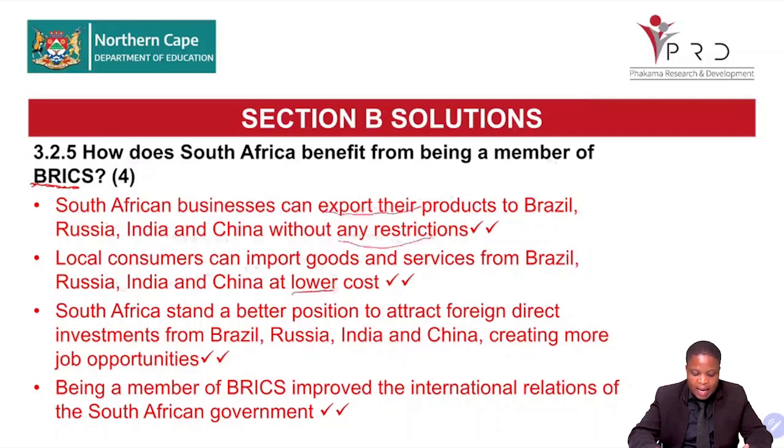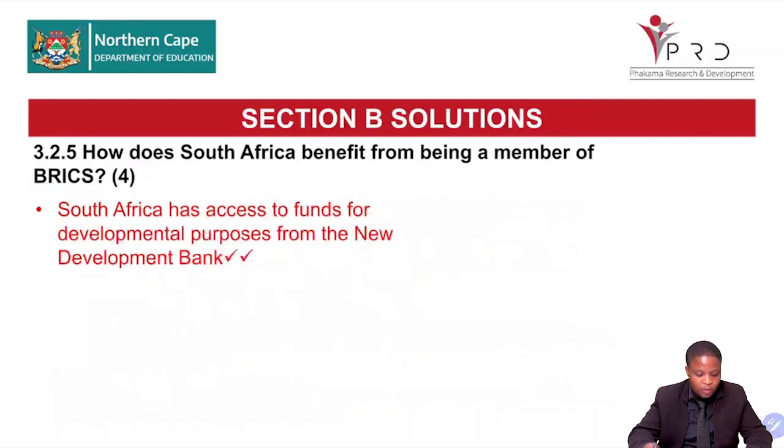Now, talking about BRICS, we have what we call BRICS Plus, so there are more countries that have been added to BRICS. But for now, let's just look at the question as it is and answer it using the countries that we have there. Being a member of BRICS improved the international relationship of the South African government, so we have a better relationship with other countries. South Africa has access to funds for developmental purposes from the New Development Bank. So as we are part of BRICS, we do have additional funds.